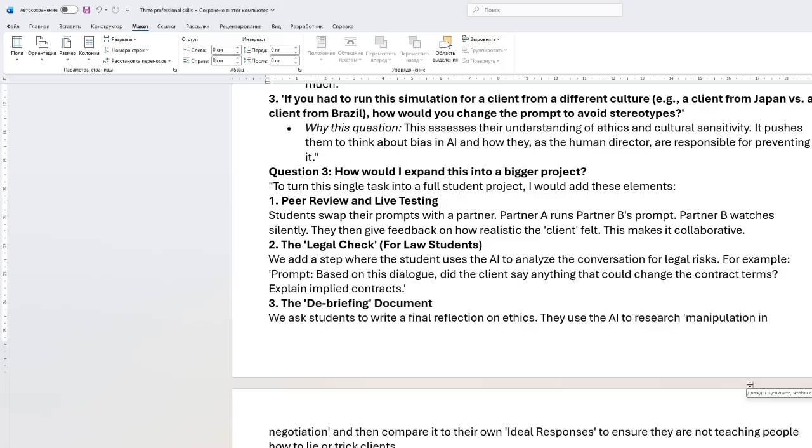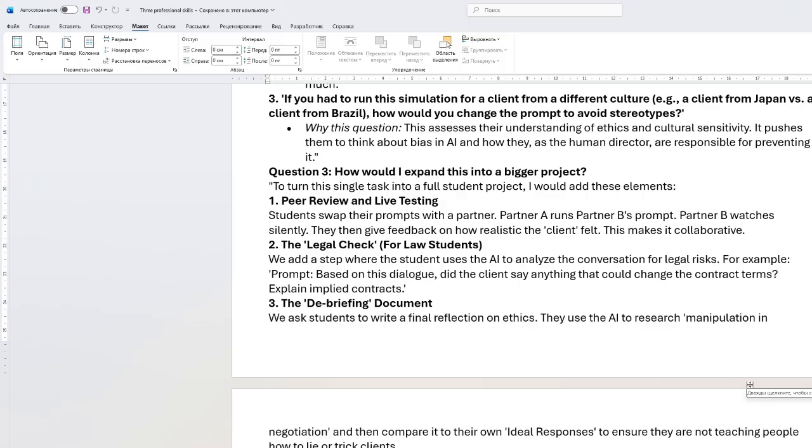This makes it collaborative. The second one will be the legal check for law students. We add a step where the student uses the AI to analyze the conversations for legal risk. For example, prompt: based on this dialogue, did the client say anything that could change the contract terms? And they need to explain the implied contracts. So they also have to explain what contracts were implied in that.